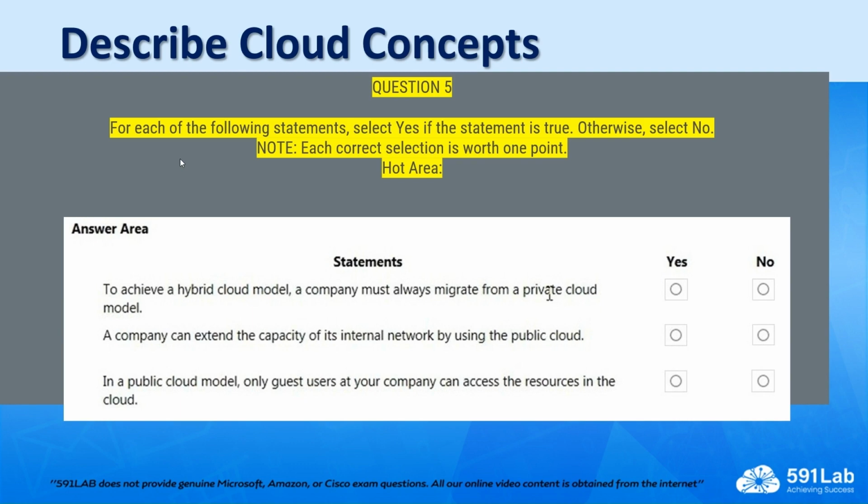Yes, it's true that an organization can extend their internal network. For example, if on the on-premises side they want to have more servers and they cannot buy those servers upfront because of budget constraints and all that, they can still host those particular servers within the public cloud and extend their internal network to the public cloud.